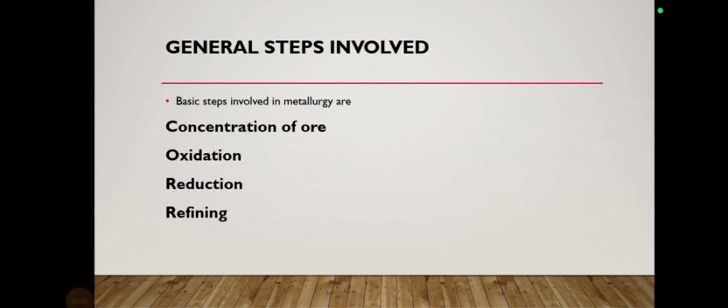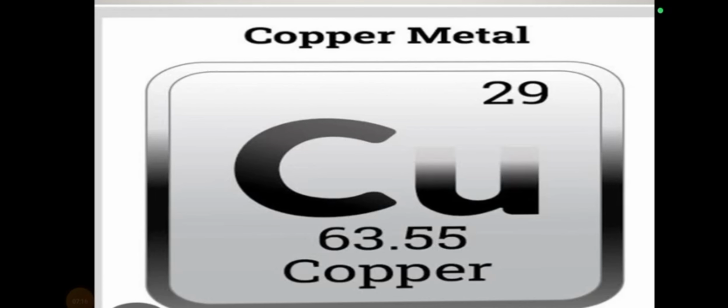So the general steps involved in metallurgy, which all metals follow, are: first we have to concentrate the ore, then oxidation, reduction, and finally the refining procedure. Here we are going to discuss the extraction of the copper metal. We know that copper is very important in the electrical industry, as it is a good conductor of electric current, so it should be extracted.